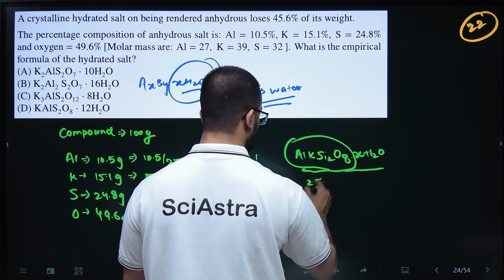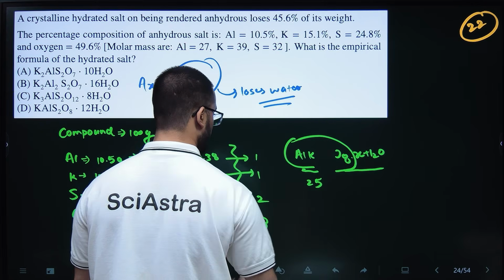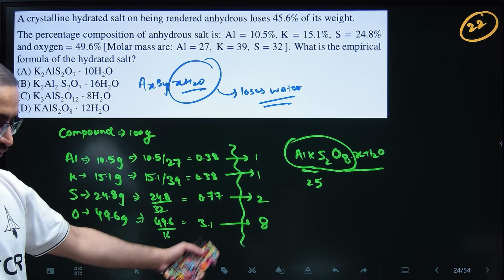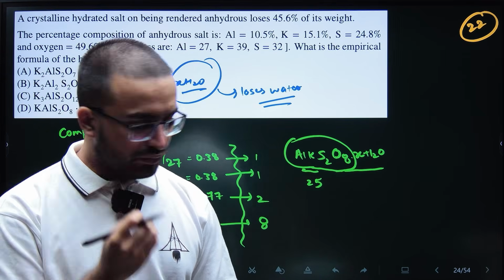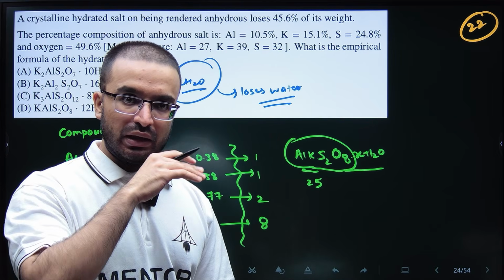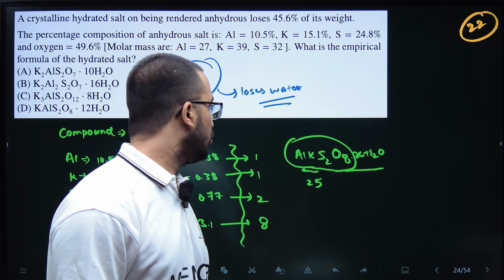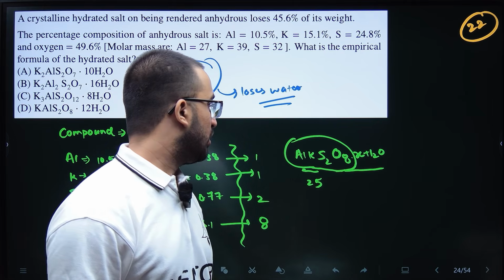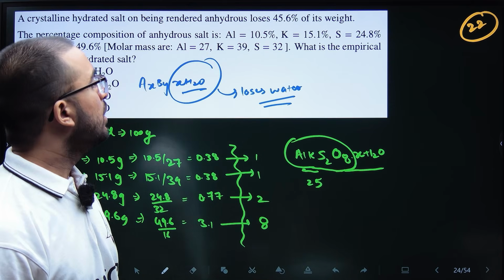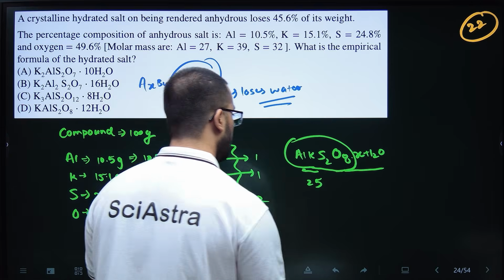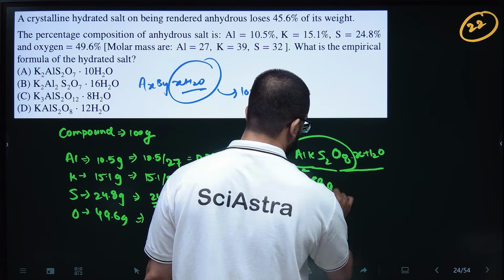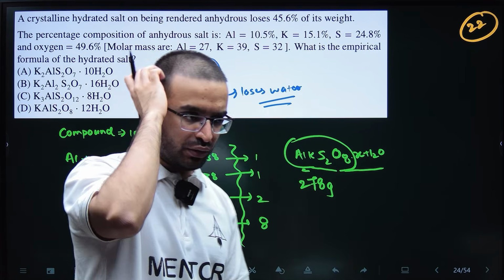Sulfur 2 O8. Okay, so 8 into 16 is basically 128. 128 plus 64, 192. 192 plus 39, 231, 251 plus 27, 278, I think, right?